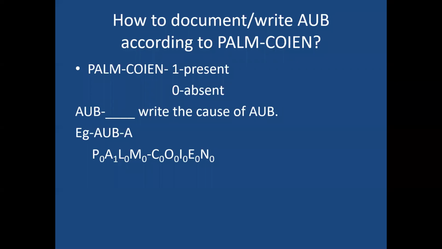Whereas non-structural causes, that is COEIN, they are not defined by imaging or histopathology. We require other investigations to diagnose those conditions. For example, coagulopathies can be diagnosed by coagulation profile and estimating the factor 8 in von Willebrand's disease, like that.